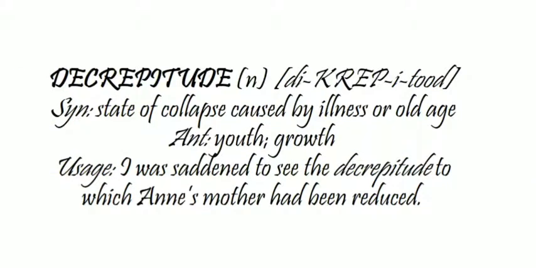Second word, decrepitude, is a noun which states illness or old age. Antonym of decrepitude is youth, young, growth, and it can be used as: I was saddened to see the decrepitude to which Annie's mother had been reduced. Decrepitude means to collapse due to illness or old age.